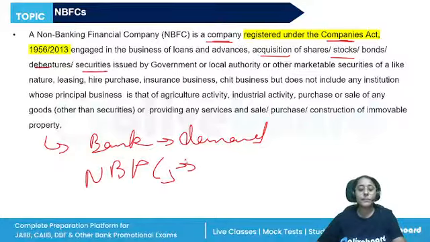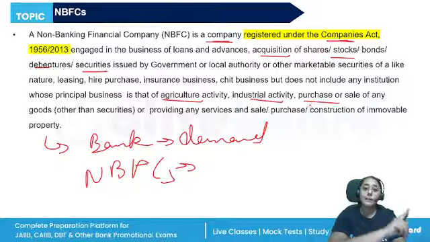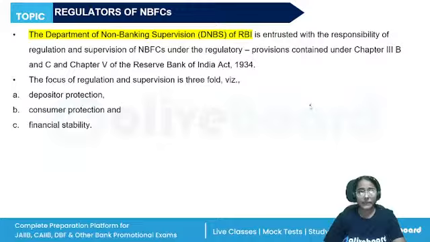So they will accept term deposit or any other specific scheme if prepared by the central government, right? But again, NBFC will not include any institution whose principal business is that of agricultural activity, industrial activity, purchase or sale of any goods. So the prohibited business clause applies to the NBFCs as well.